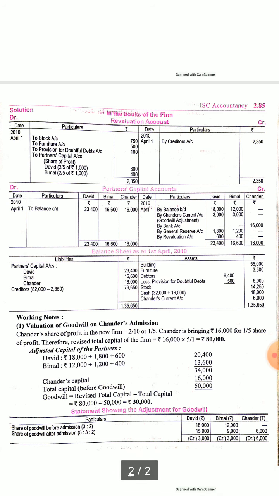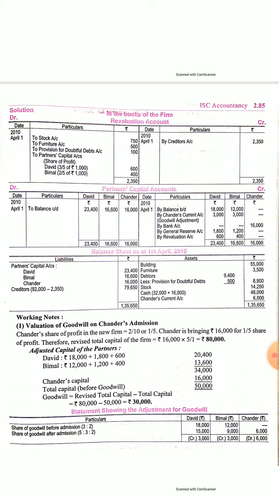Now let's see how to value the goodwill. Chandar's share in the profit of the firm is 2 by 10 or 1 by 5. Chandar is bringing 16,000 for 1 by 5 share. So the total capital of the firm should be 80,000. So adjusted capital of the partners.